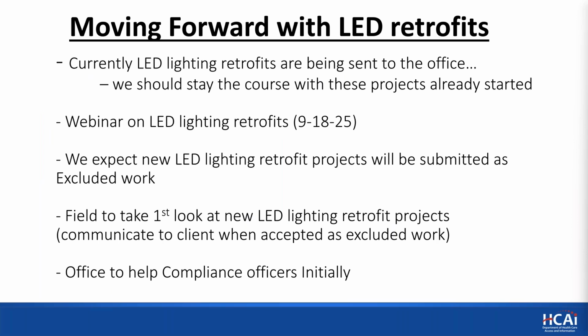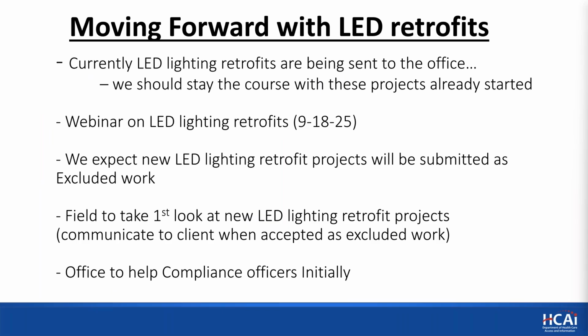Today marks the date that we're making the change. We expect, and you can always still submit them as projects, but we expect most new LED lighting retrofits will be submitted as excluded work. The field will take the first look at these projects, communicate to the client when it's acceptable as excluded work.